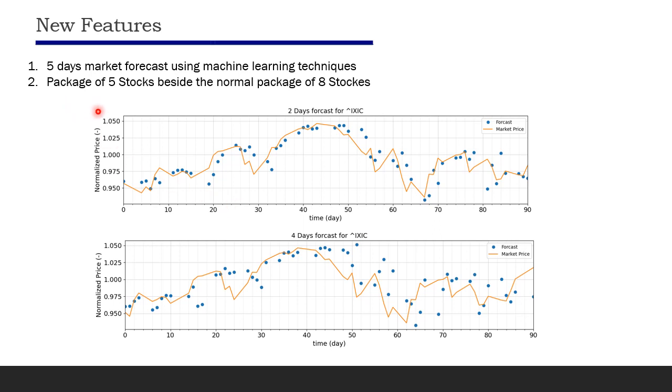The second feature is the package of 5 stocks instead of the package of 15 stocks, in order to reduce the cost of the brokers. However, although the return of 5 stocks is higher, the risk of 5 stocks is also higher than 15 stocks, because if one stock in this package drops, this loss will be split among 5 stocks rather than 15 stocks, and it is clear that then the risk will be higher.